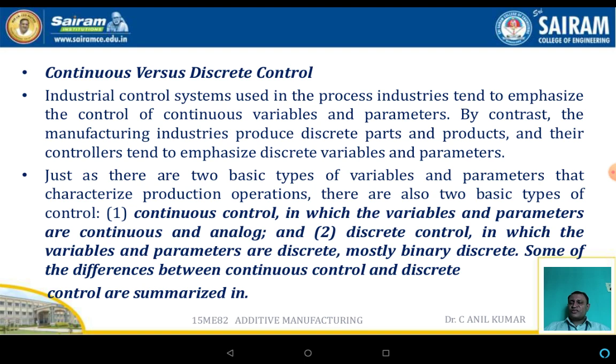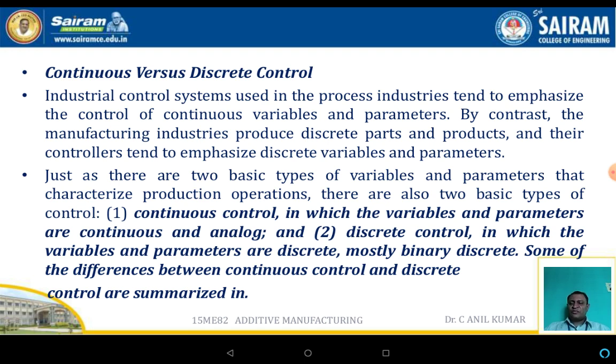Now, continuous versus discrete control. As we know, industries are classified into process industries as well as discrete industries. The industrial control systems used in the process industries tend to emphasize the control of continuous variable parameters. There are two basic types of variables and parameters that characterize the production operation.